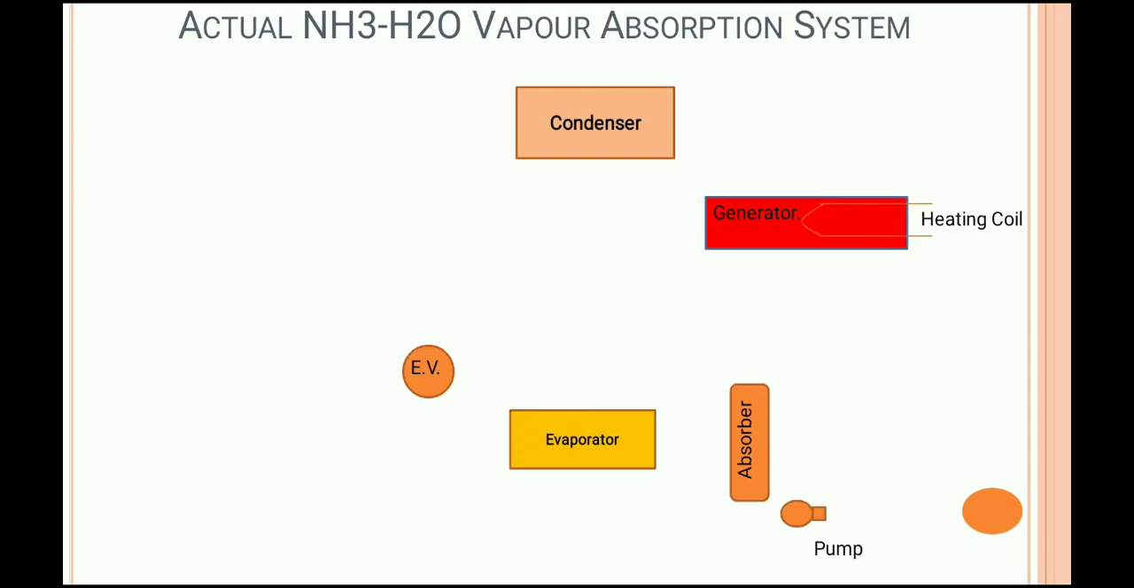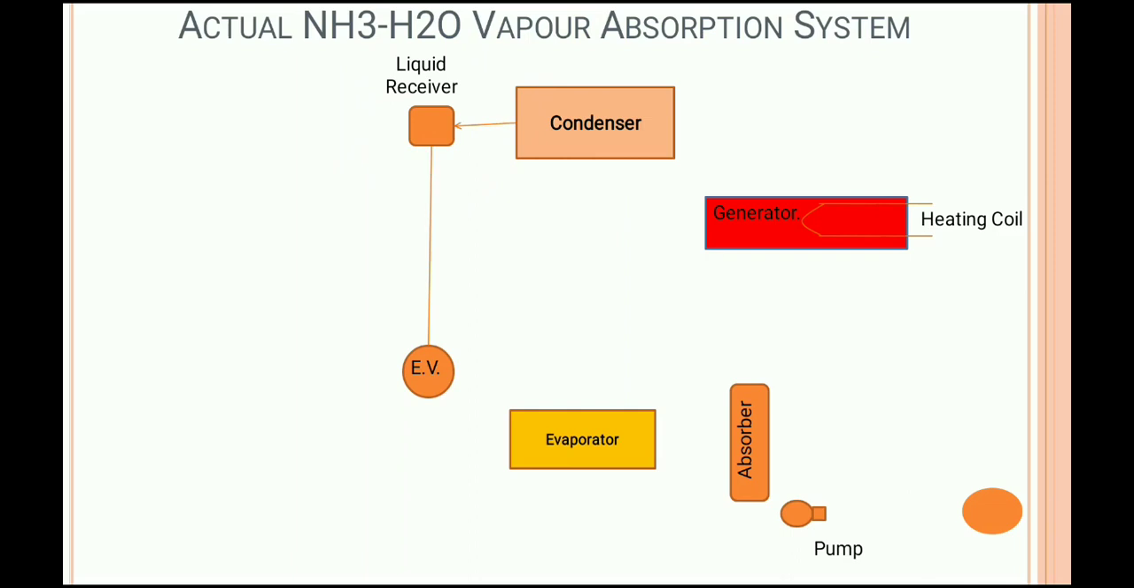We all know these are the parts used in the simple NH3-H2O vapor absorption system: condenser, expansion valve, evaporator, absorber, pump, and generator. And that will be the liquid receiver, which receives the liquid coming from the condenser, so that the continuous flow process can happen. It receives the condensed liquid from the condenser. Okay, clear?